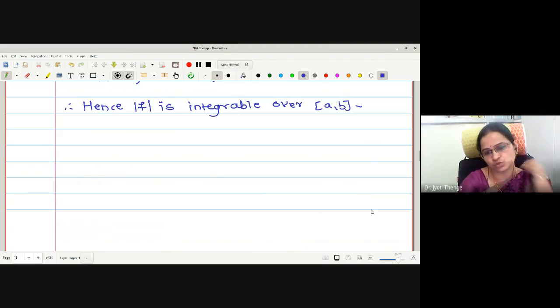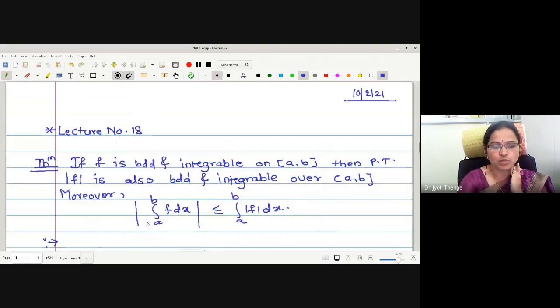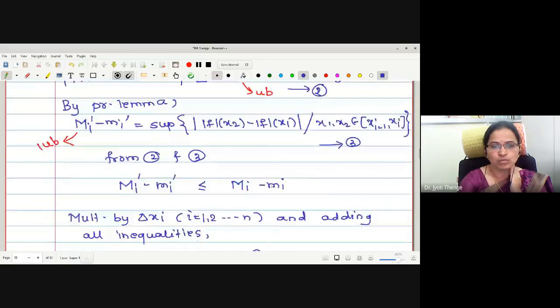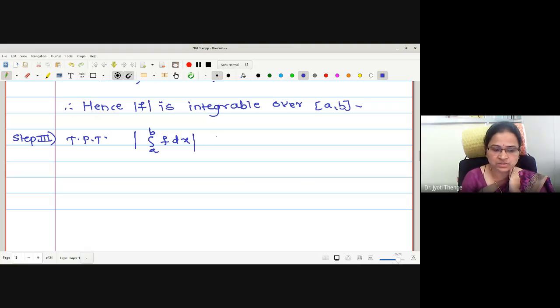Now, what remains to prove? The third step remains to prove: the modulus of the integration is less than or equal to the integration of the modulus function. Okay, let me write this as step number 3. To prove that modulus integration a to b f dx is less than or equals to integration a to b mod f dx. Okay, now we want to prove something like mod x is less than or equals to a.